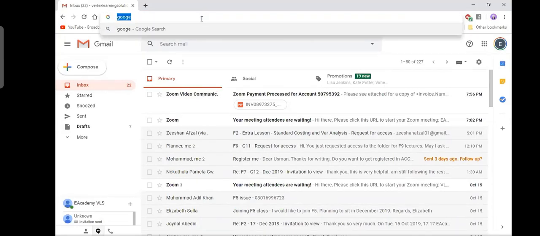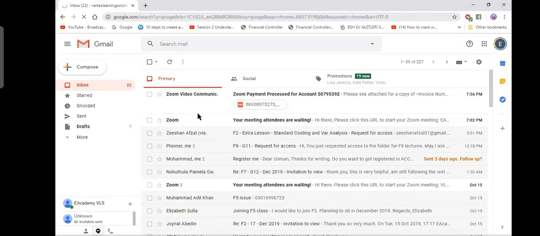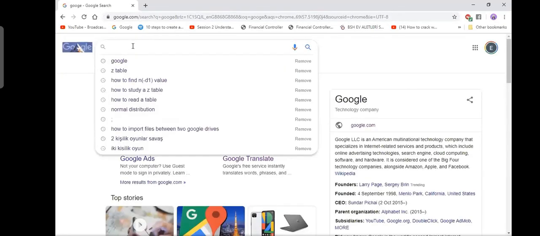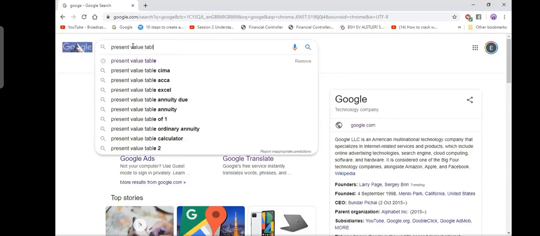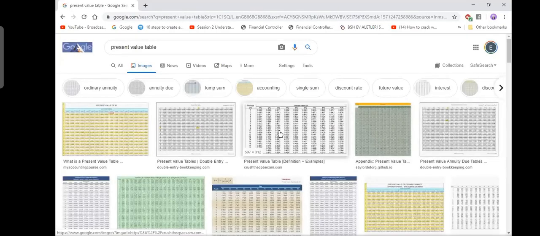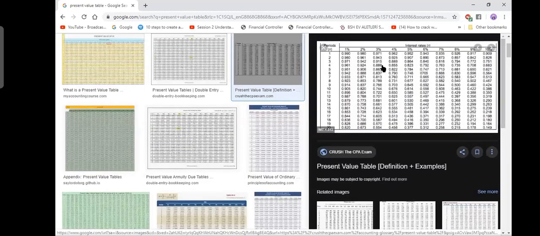So let me go to Google. Oh, my browser has gone. Okay, let me write: present value tables. I go down here and open one table. Let's suppose I open the one at 10%. Do you see these values at 10%? Yes, this is the column for 10%.